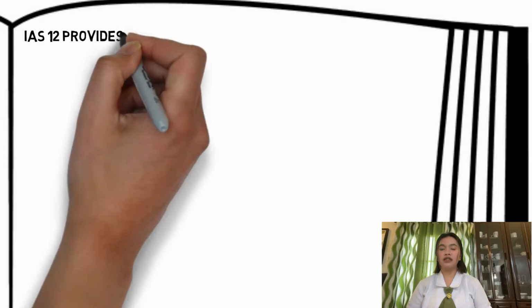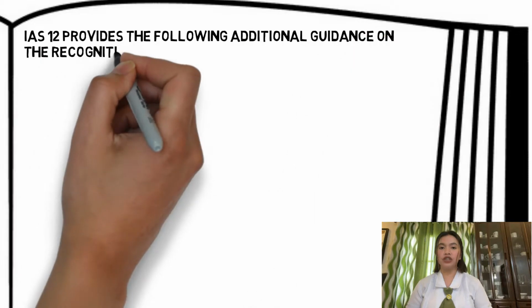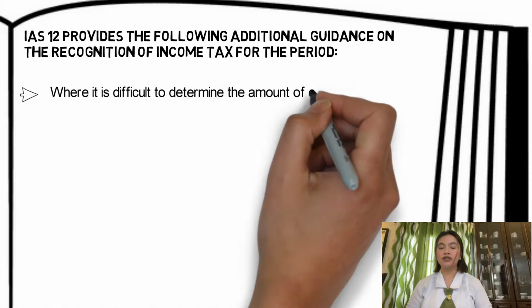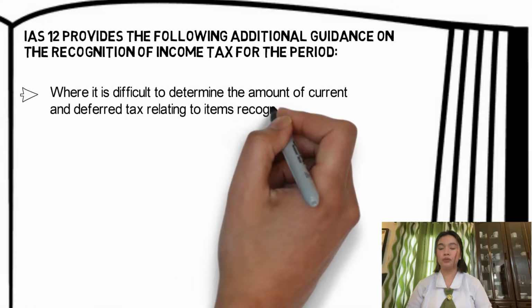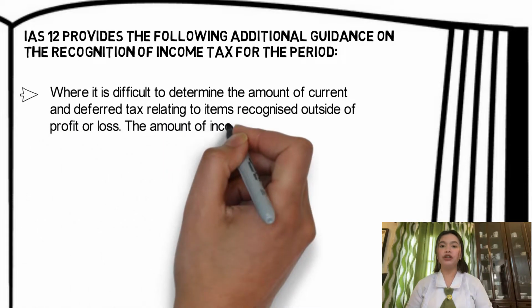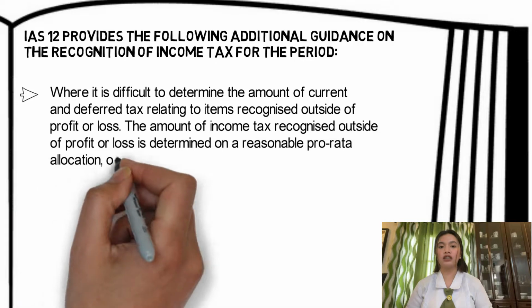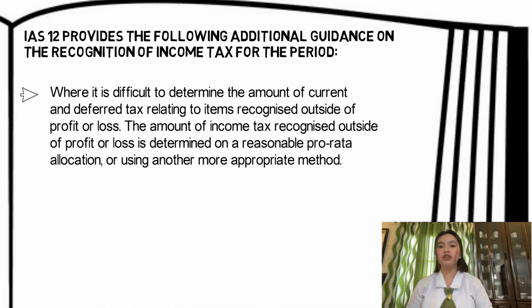IAS 12 provides the following additional guidance on recognition of income tax for the period. Where it is difficult to determine the amount of current and deferred tax relating to items recognized outside the profit or loss, for example, where there are graduated tax rates, the amount of income tax recognized outside of profit or loss is determined on a reasonable pro rata allocation or using another more appropriate method.